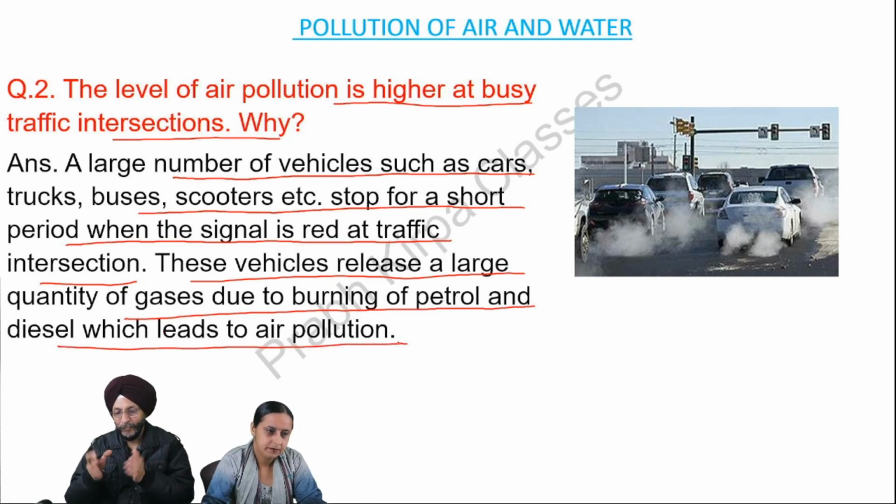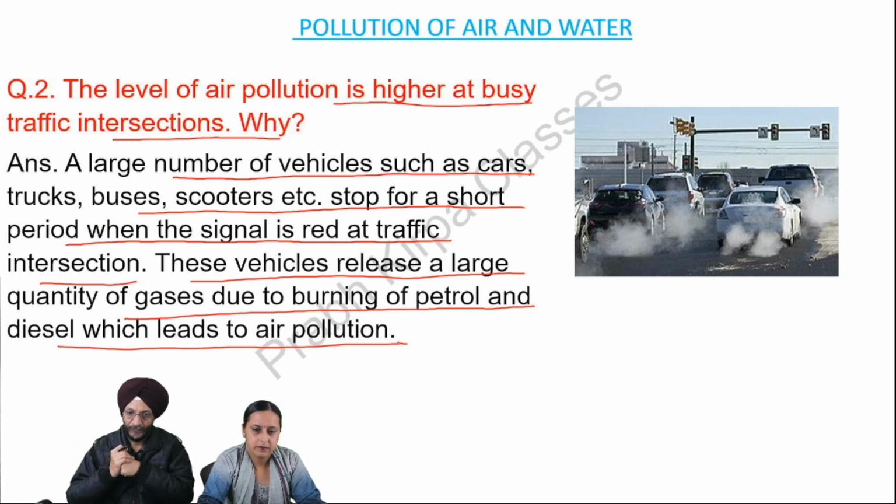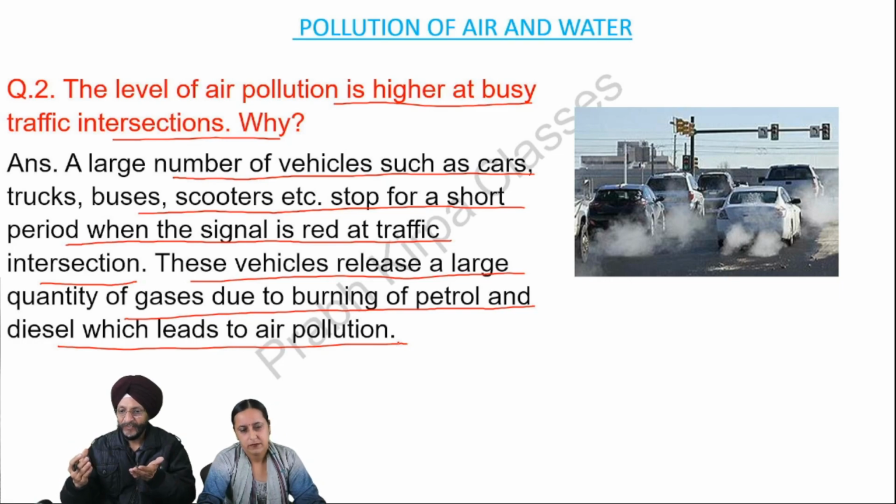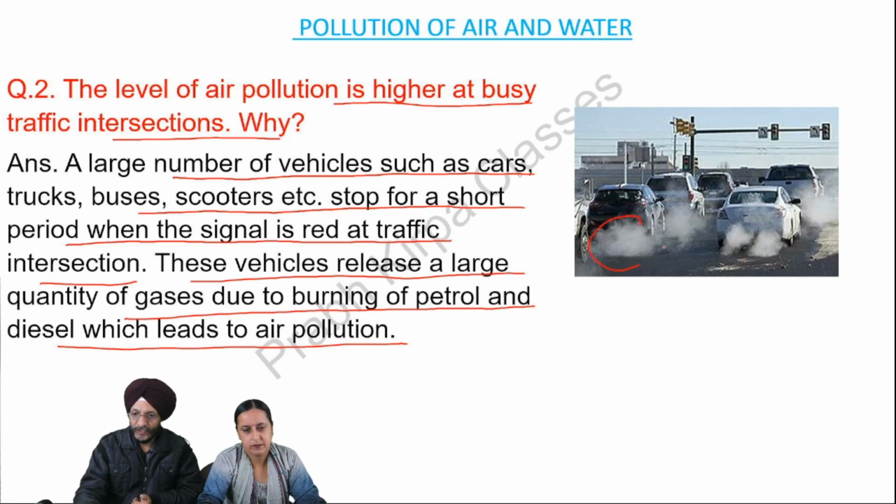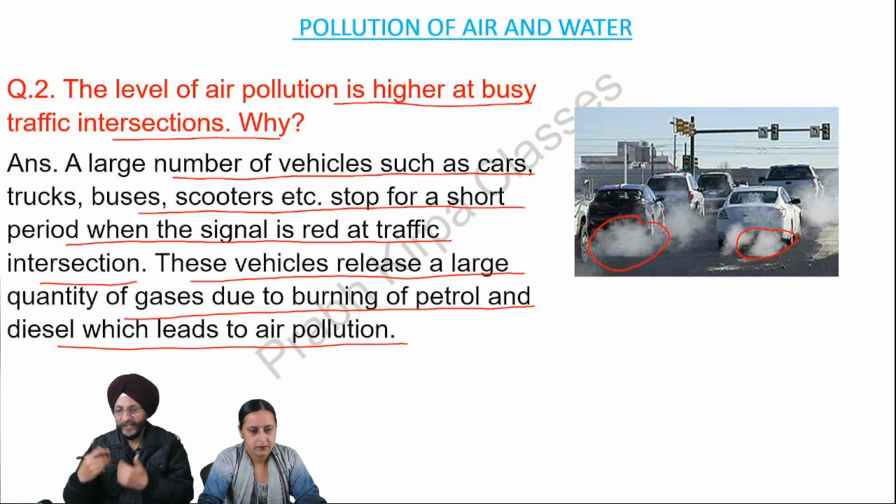The number of vehicles on the earth is increasing day by day. So naturally the air pollution is increasing. But at busy traffic intersections where we have to stop when there is a red light, the vehicles which stop there emit a lot of smoke, and it ultimately increases the level of air pollution at the busy traffic intersections.